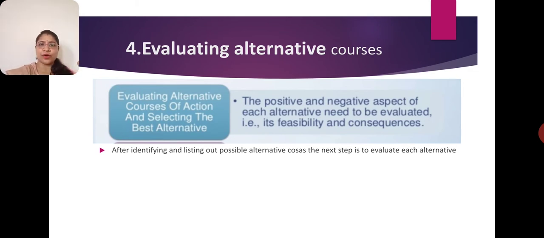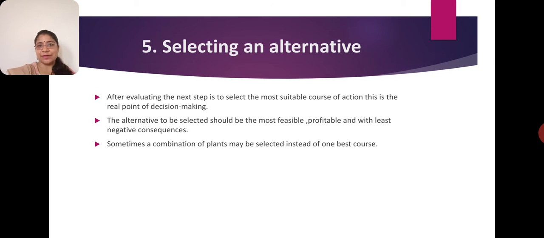The fourth step: you know what the options are. For example, you have 4 options. Now evaluate each and every option: number 1, number 2, number 3 and number 4. Each alternative has to be gone through and studied thoroughly, finding out the positive and negative aspects of each. You have to evaluate and then think, yes, this is the alternative that gives me the best result, with fewer negative points and more positive ones. And then you have to select that particular alternative.